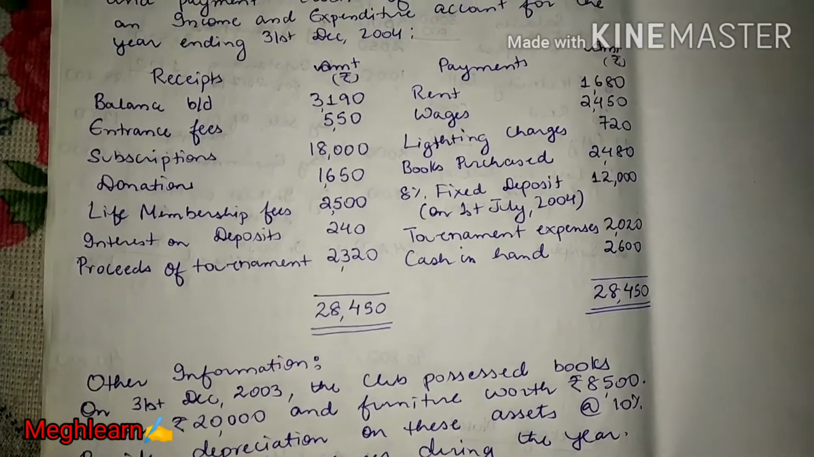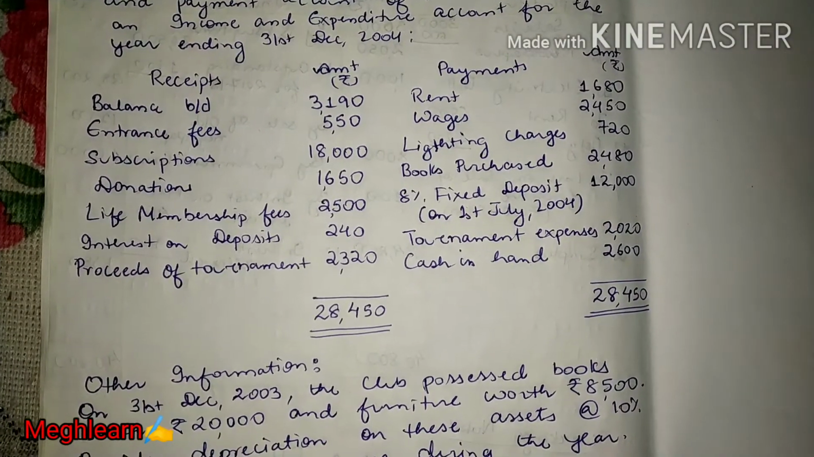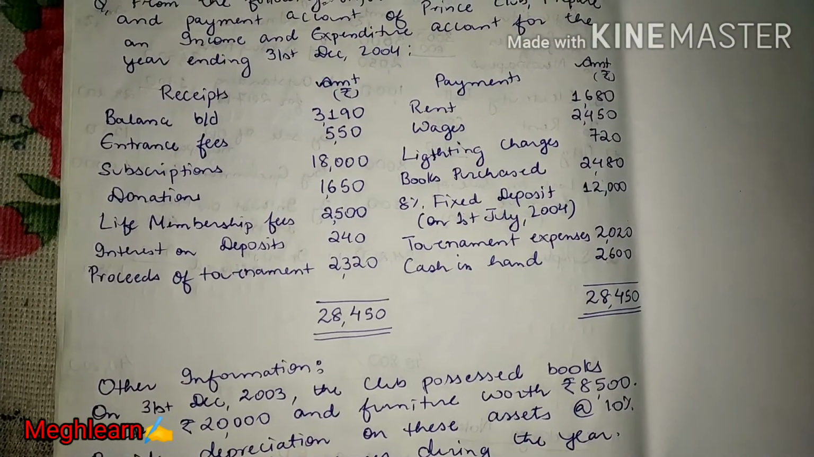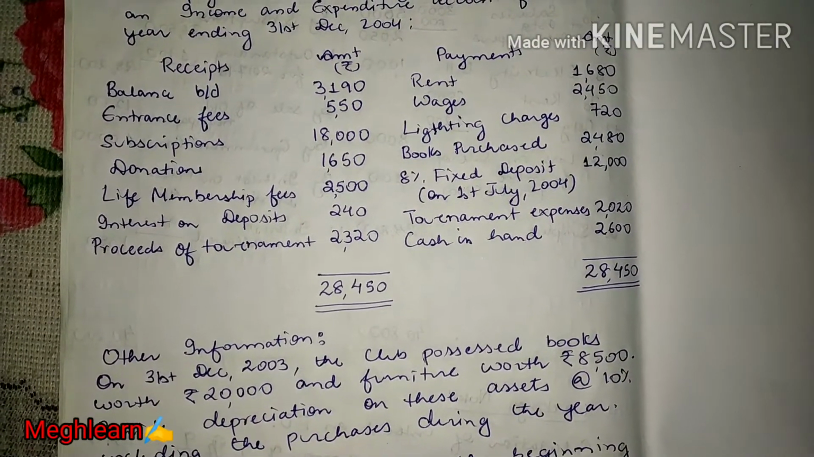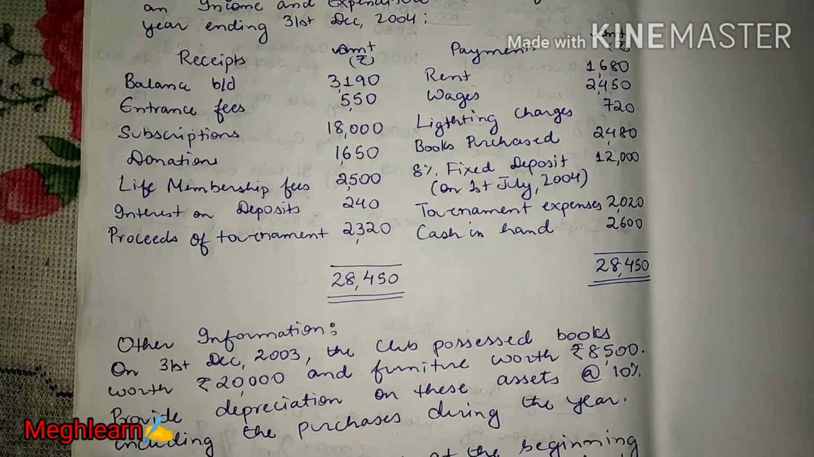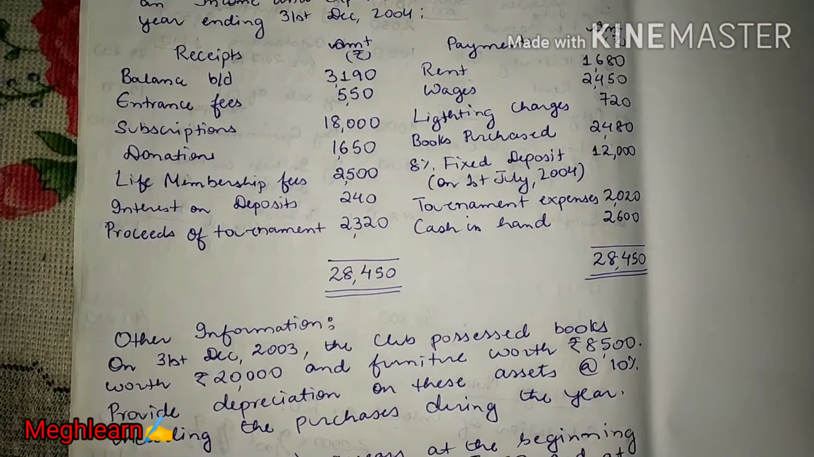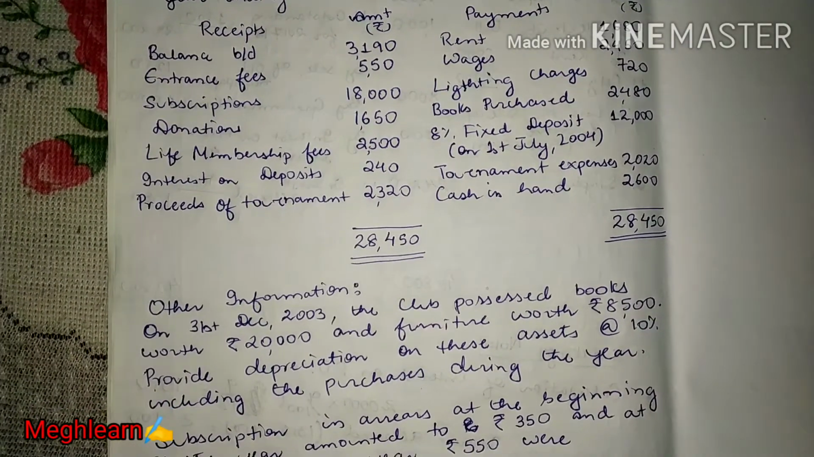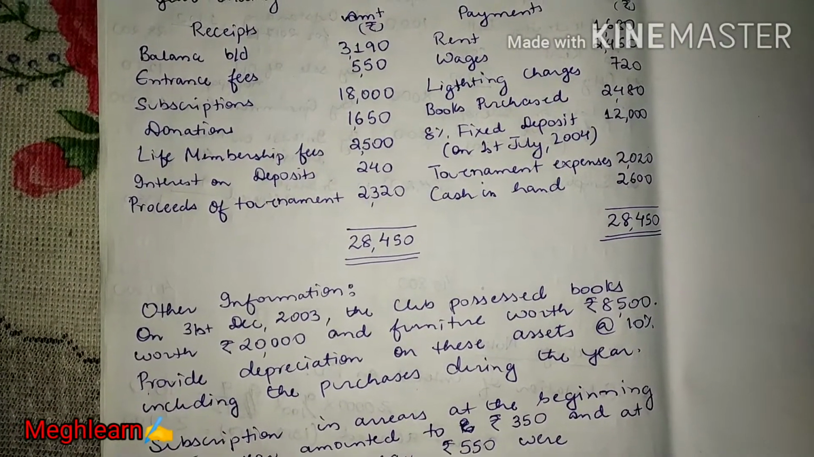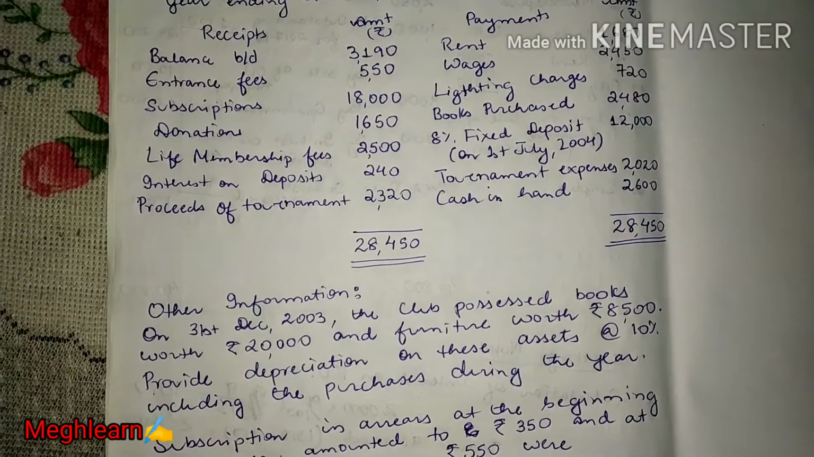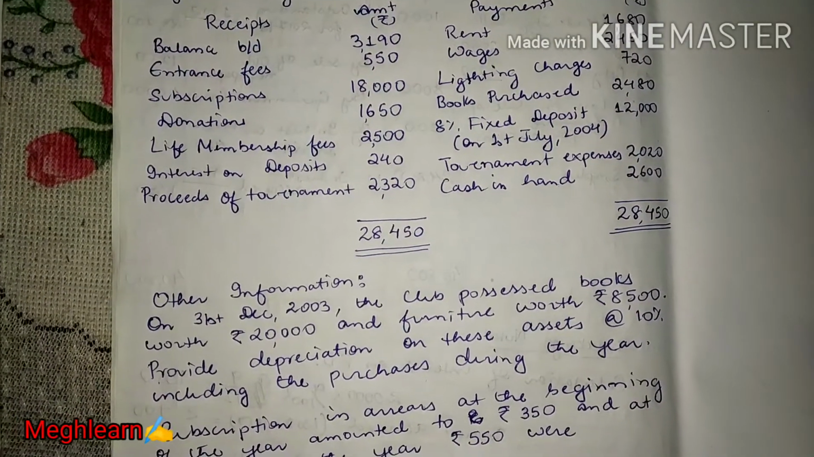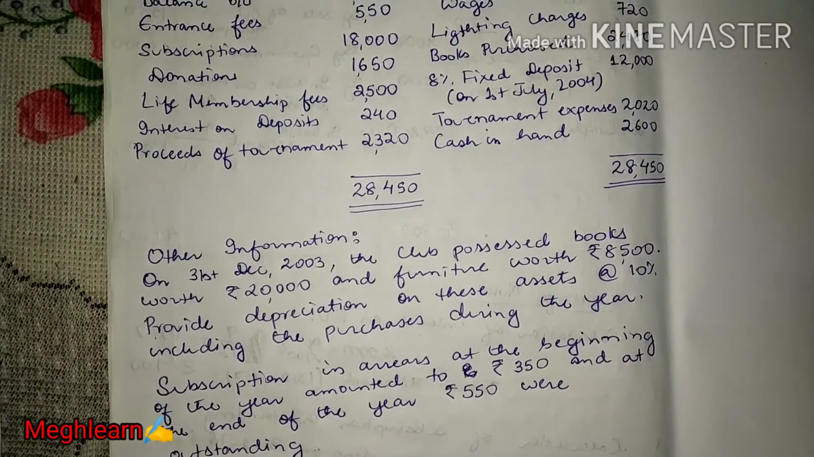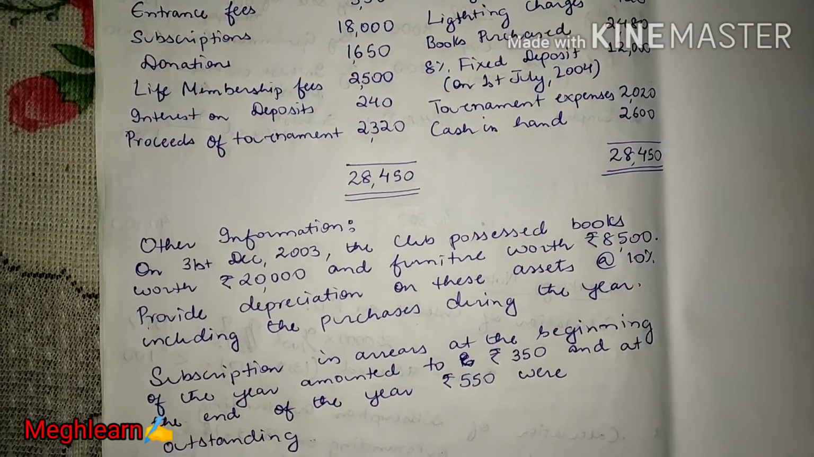In the payment side we have rent, wages, yes, rent and wages will be recorded in the income and expenditure account. Then we have lighting charges, books purchase, yes, books purchase will not be recorded in the income and expenditure account. Then we have 8% fixed deposit, only the interest on fixed deposit, that is 8% on 12,000 will be recorded in the income and expenditure account. Then we have tournament expenses, yes, this item will also be recorded. And cash in hand, this item will not be recorded in the income and expenditure account.